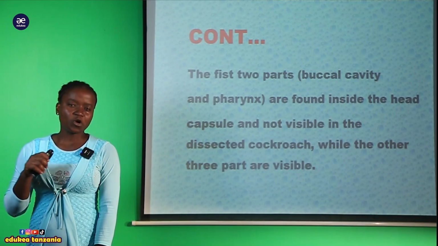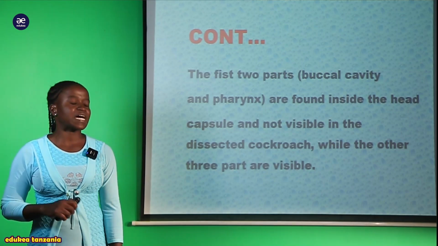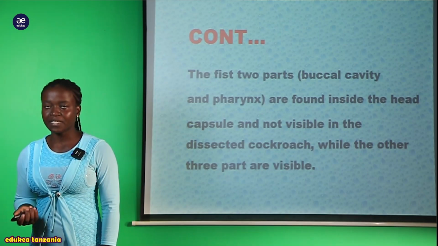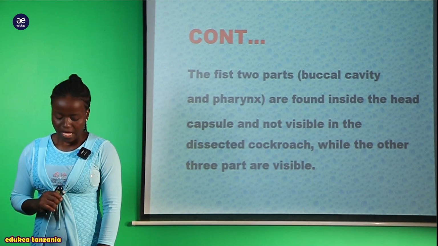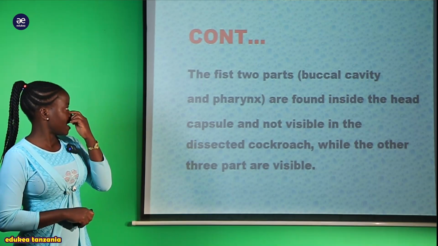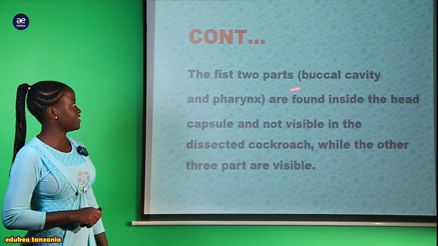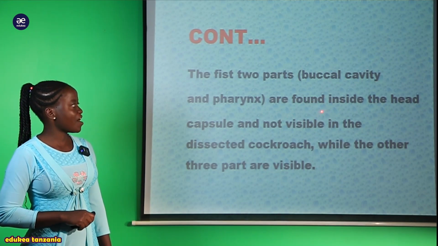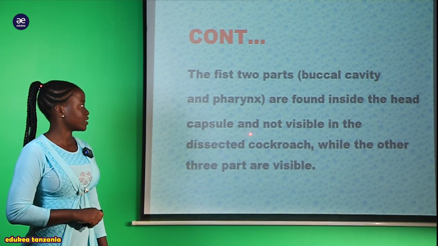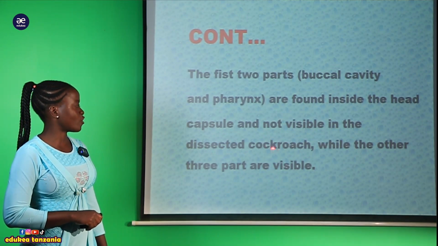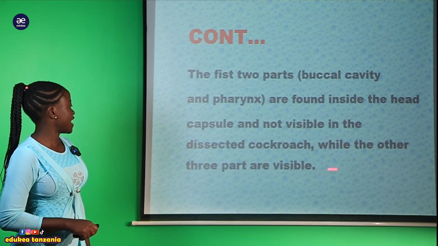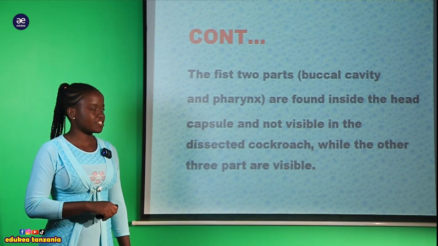Remember, all of them are found within the foregut. This buccal cavity together with the pharynx are found inside the head capsule and not visible in the dissected cockroach, while the other 3 parts are visible.